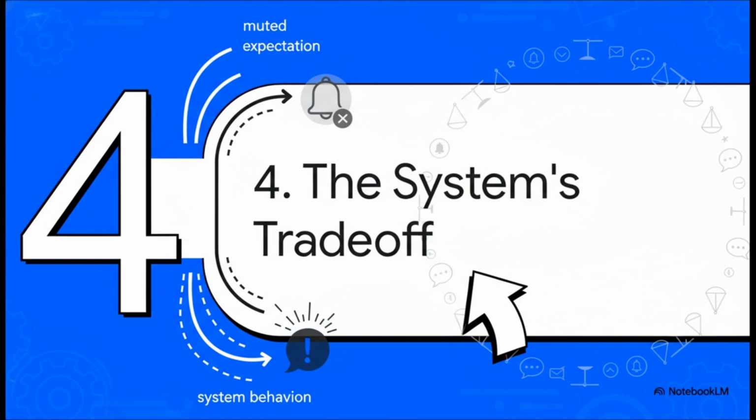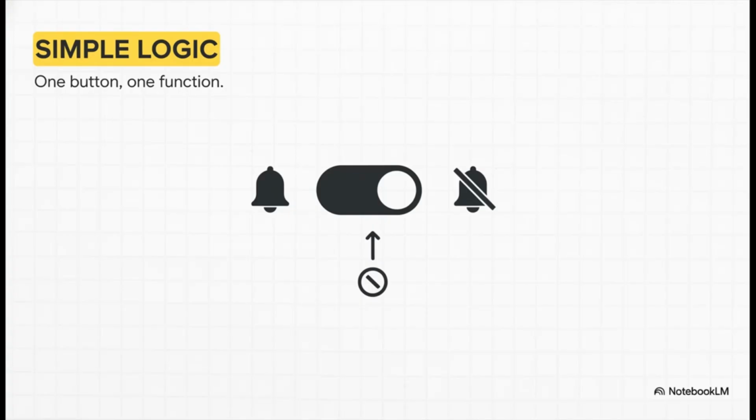Okay, so you might be asking, why? Why on earth is it designed this way? It seems to create this obvious gap between what we expect and what the software does. Well, it all comes down to a classic engineering trade-off. For the software itself, the benefit is huge. It's just dead simple. This design is incredibly clean and reliable. You have one button with one job. Turn interruptions on or off. There's no messy, complicated logic about reordering lists or hiding conversations. It's just a clean, simple rule.